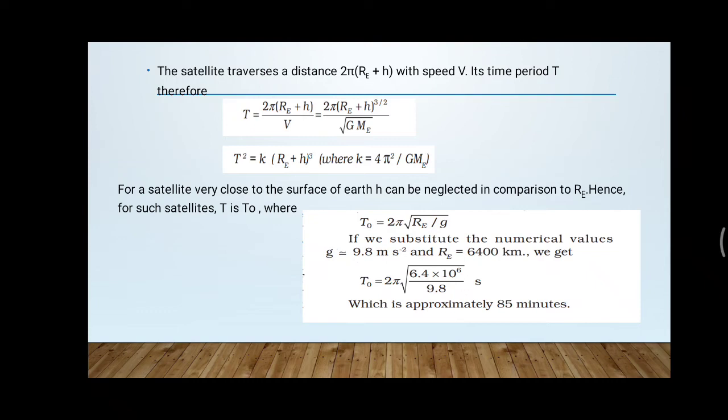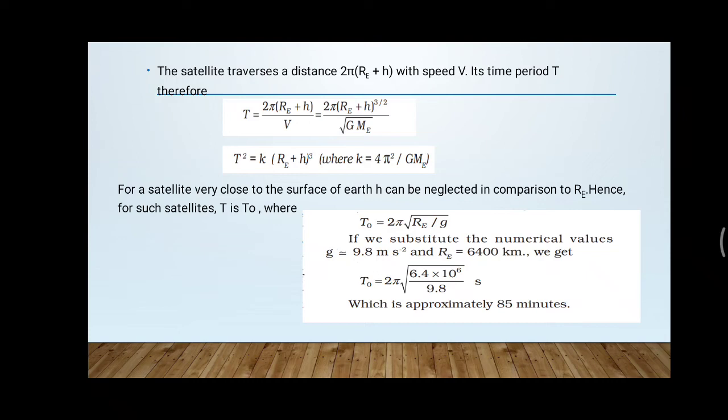So on the basis of these two values, the length of the path covered and the time for that revolution, we can find out that time period with the help of the velocity and the path covered. Suppose the satellite is moving with the velocity capital V, then T is equal to 2 pi into Re plus H divided by V.